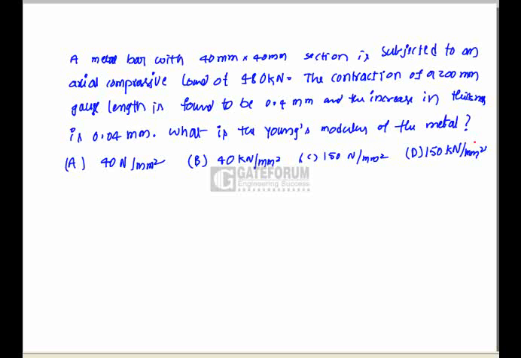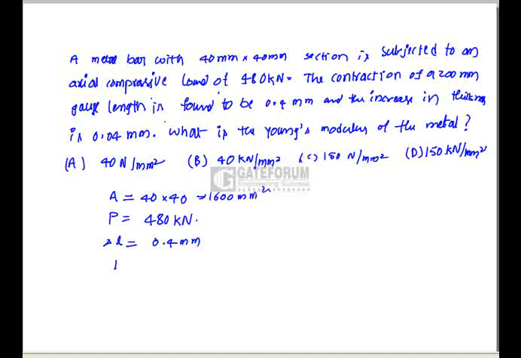Next, there is a metal bar with a 40 mm by 40 mm section, that is cross-sectional area is 40 by 40, which is 1600 millimeter square, subjected to an axial compressive load of 480 kilonewtons. The axial compressive load P we can take as 480 kilonewtons. The contraction of a 200 mm gauge length is found to be 0.4 mm. So delta L is 0.4 mm and L is 200 mm.